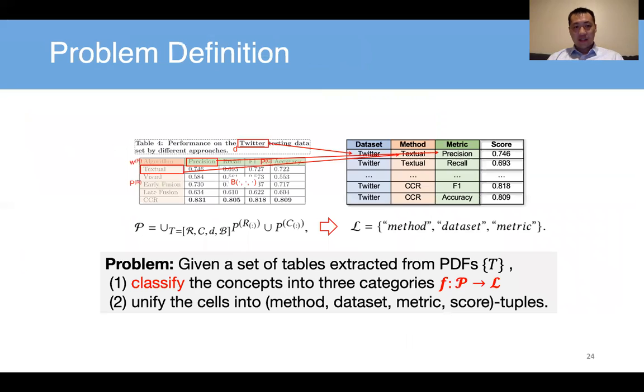So the problem definition is: from the words or tokens in the table caption, and also the names of the columns or names of the rows, we want to match them to identify the type of the names. It could be data set, method or metric, so that we can map the cell values to the database. The first task is to classify the concepts into categories, and the second is to unify the cells into tuples: method, data set, metric, score.